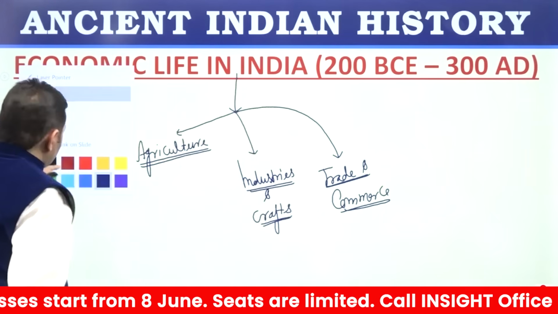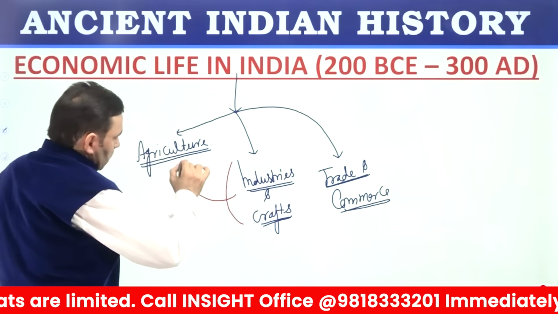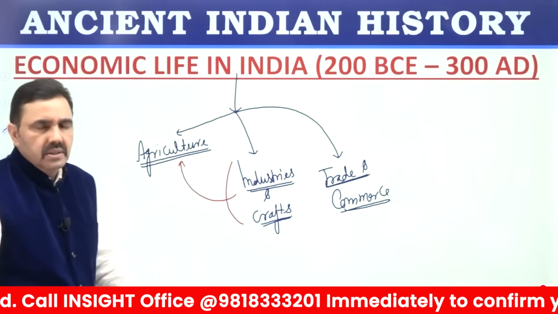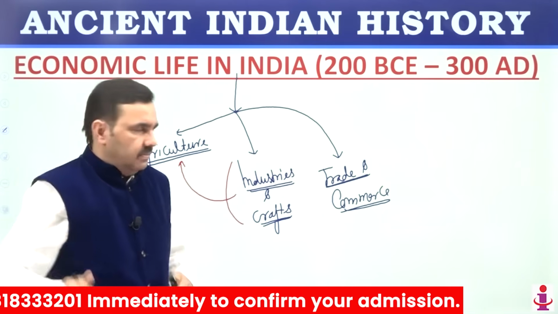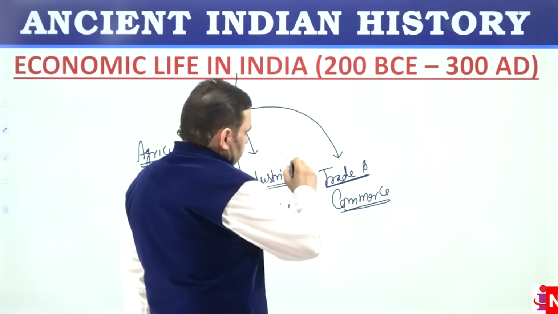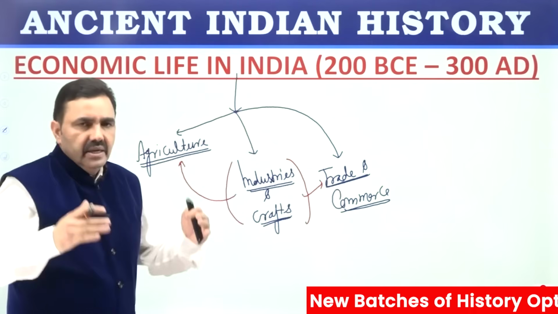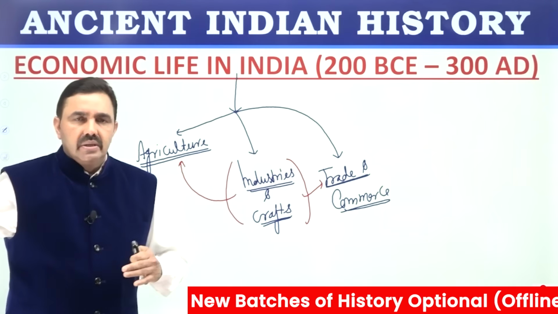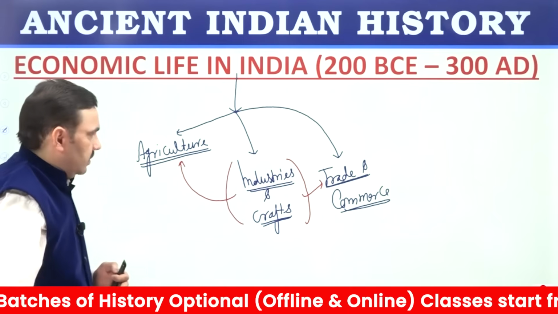Industries were having markets within India. One major part of the market was the rural India, and that was the result of agriculture surplus. And second major market was outside India, and Indian goods were carried to Southeast Asia, to Roman Empire, to Middle East, and to various other parts of the world.